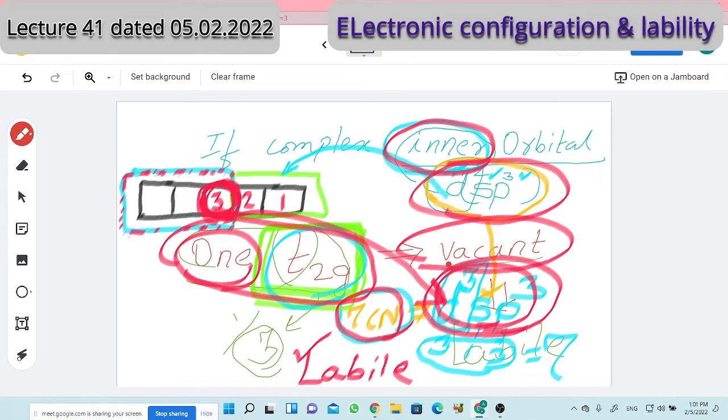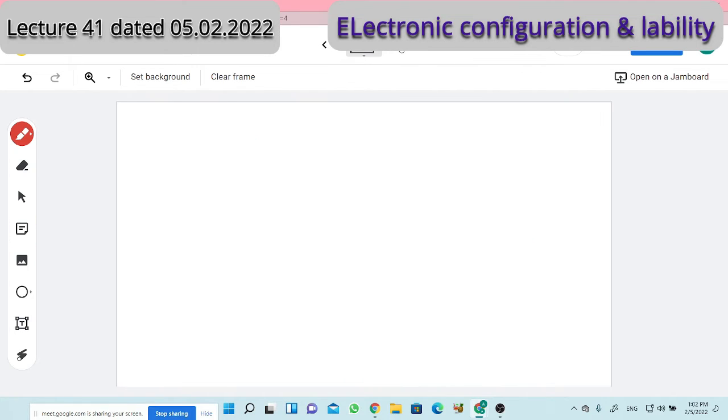So if I have to combine both rules: the first rule, outer orbital complexes are always labile. The second rule, for inner orbital complexes, one of the T2g orbitals should be vacant. Then the complex will be labile, or else it is inert. Is this rule clear? Yes, sir. Now let us understand it by means of examples.